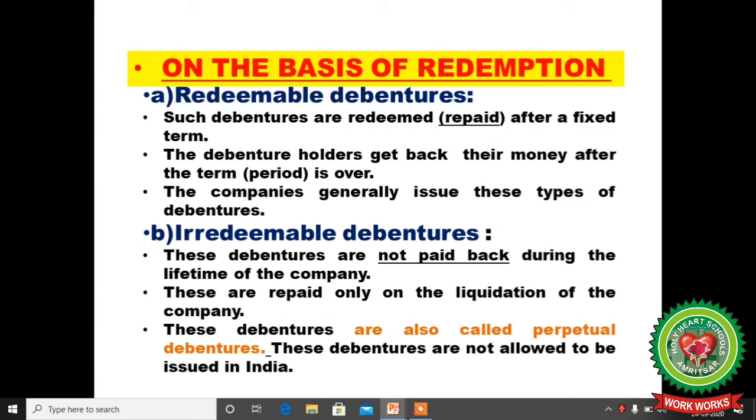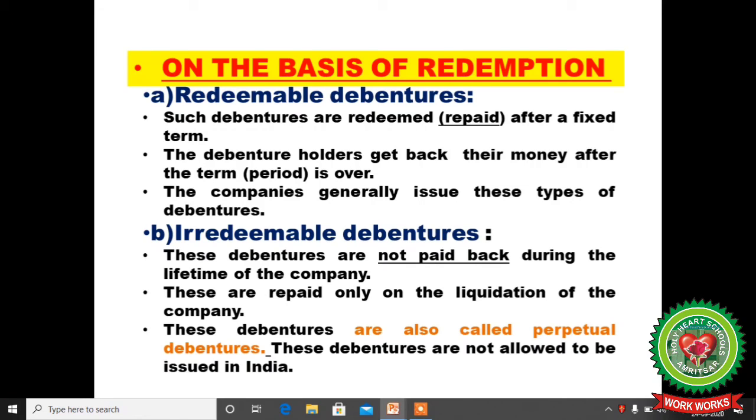On the basis of redemption. Redemption means buyback in future. Redeemable debentures, irredeemable. Redeemable, such debentures are redeemed, repaid after a fixed term. The debenture holder gets back their money after the term period is over. The company provides the money and buys back its own shares. Companies generally issue this type of debentures.